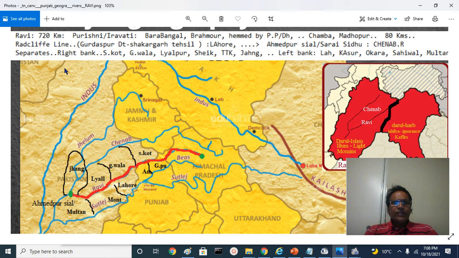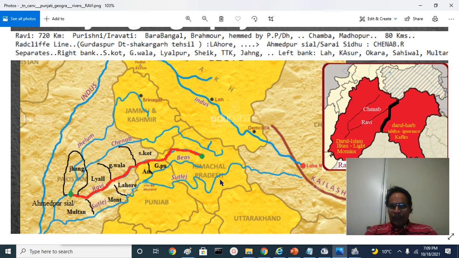River Ravi is a 720 kilometer river. It's also called in ancient times the Purushni river or Iravati river. This is Himachal Pradesh. There is a place called Brahmaur near the Bara Bhangal range. This is the Bara Bhangal.